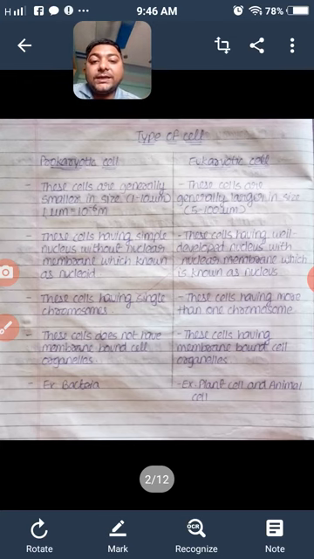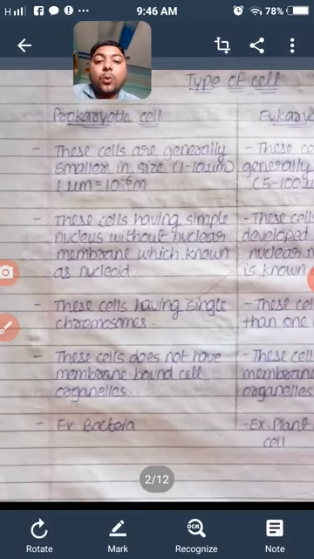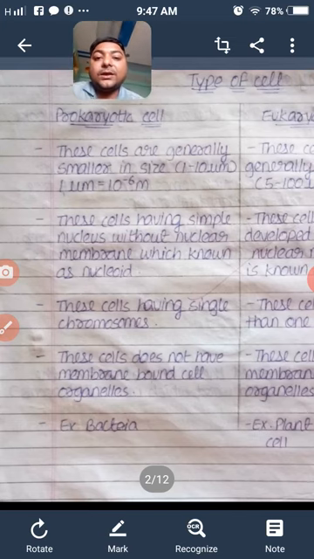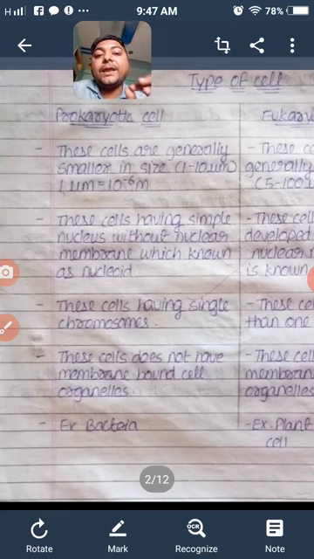Now let's see, prokaryotic cells have a simple nucleus without a nuclear membrane, and it is known as a nucleoid. Now what is the nuclear membrane? The nuclear membrane is a membrane surrounding the nucleus, and all of you know that the nucleus contains important material like DNA, the genetic material.